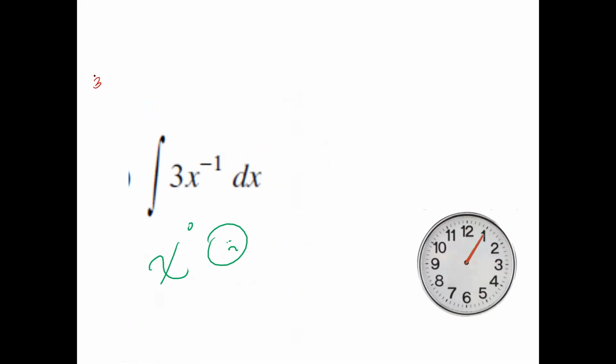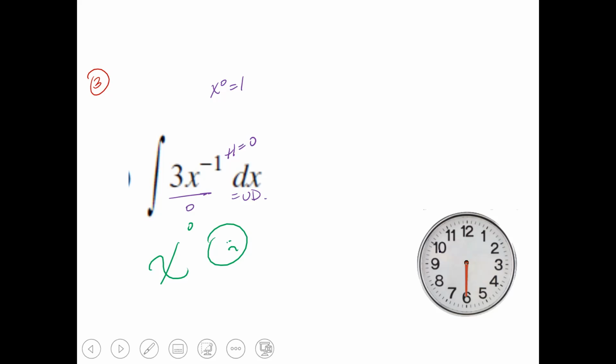All right, this is going to be question number 3. This is a little bit of a tricky one, mainly because if you look at this right here, if I add the 1, it gives me a 0. And I know some of you guys are like, oh, it's x is 0, which is 1, so 1 times 3 is just going to be 3. No. The reason for that is because you can't divide the entire thing by 0 because it gives you an undefined. So at this point, there is a new formula, and it is the integral of 1/x.